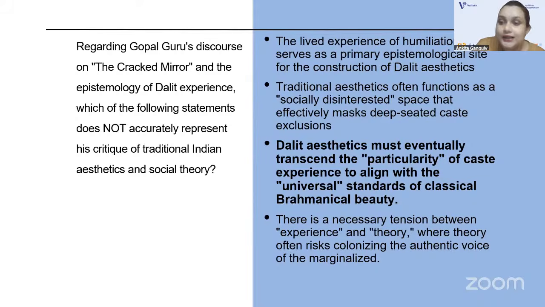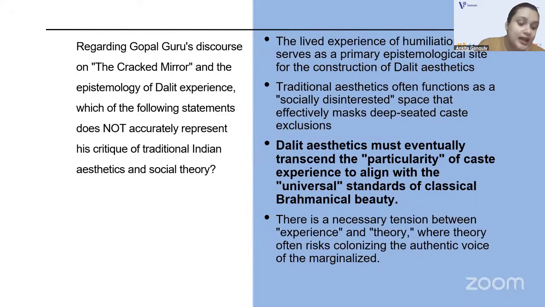So in this work, The Cracked Mirror, Gopal Guru argues that Dalit aesthetics is a rejection of the universalist claims of classical Brahminical standards. And instead, he argues that Dalit aesthetics is rooted in the specific historical reality of oppression and humiliation.